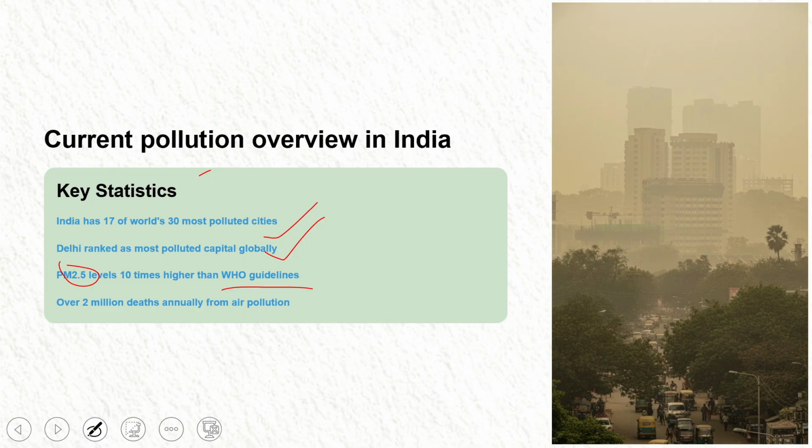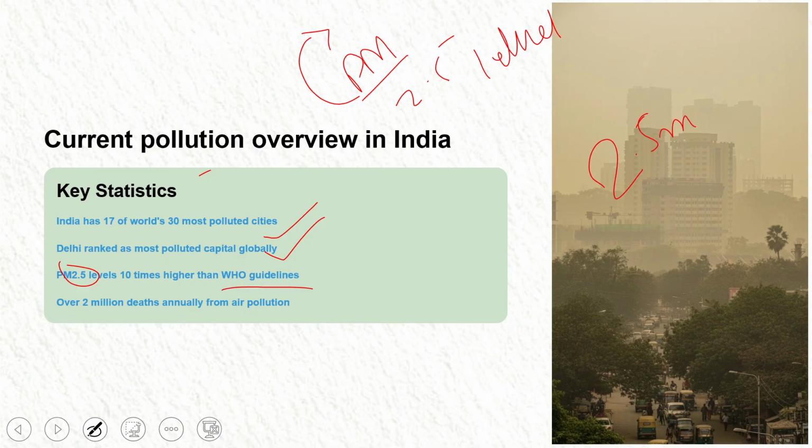So, what is PM 2.5 level? The full form of PM is particulate matter, particulate matter in air. Particulate matter is a tiny pollutant whose diameter is 2.5 micrometers. It is so small that it easily dissolves or penetrates into our respiratory organs and blood vessels and causes numerous diseases. It is very harmful and is 10 times higher than the WHO guidelines.